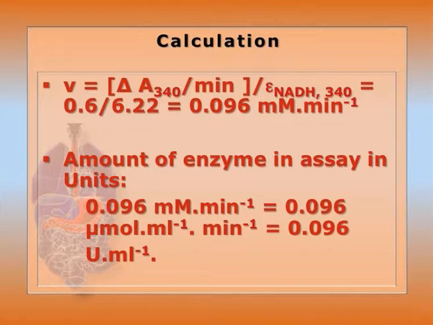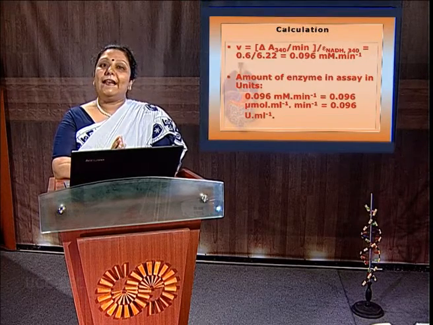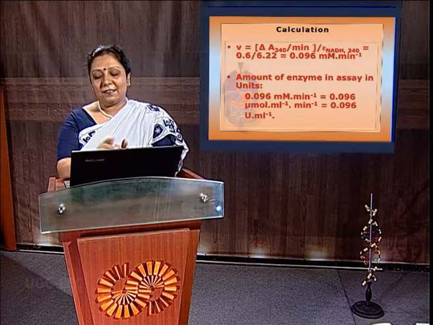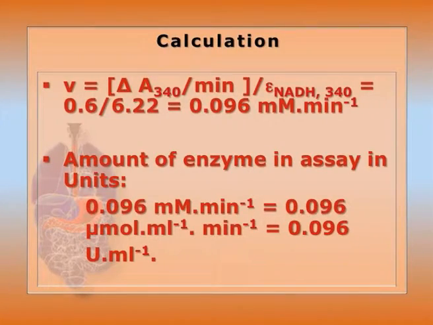But interestingly, micromole per minute is the enzyme amount or activity unit U. So the total amount of enzyme in the assay system is 0.096 U per ml. That can be multiplied by the dilution factor from the master stock. In this way enzyme activity can be calculated.